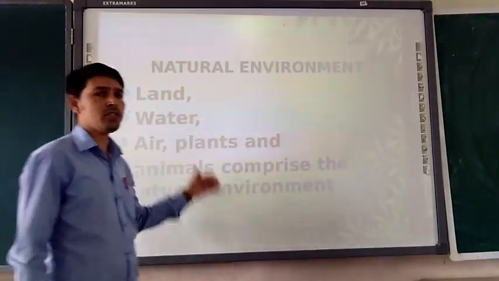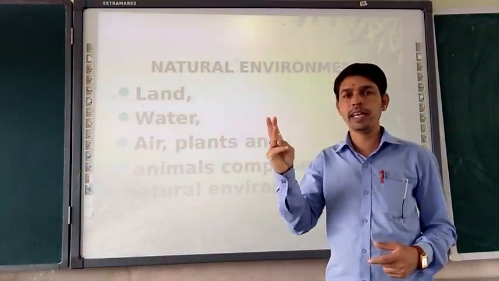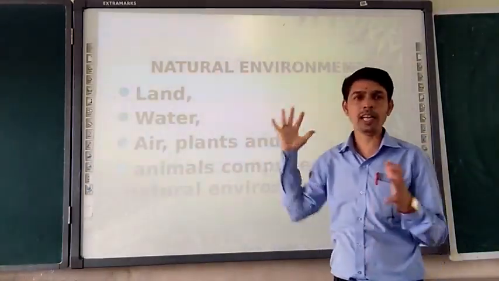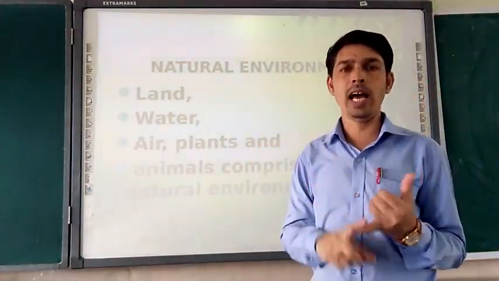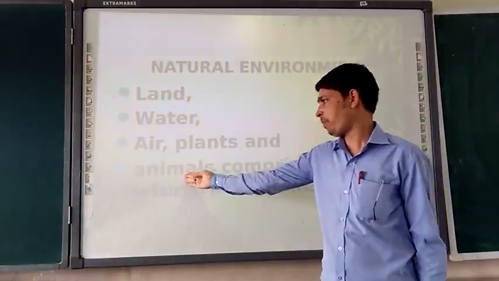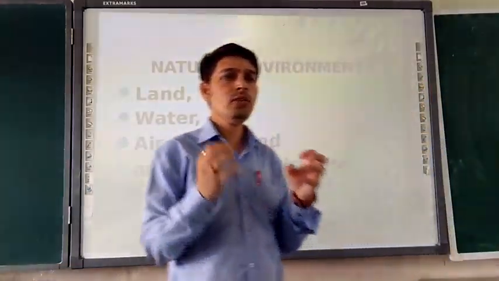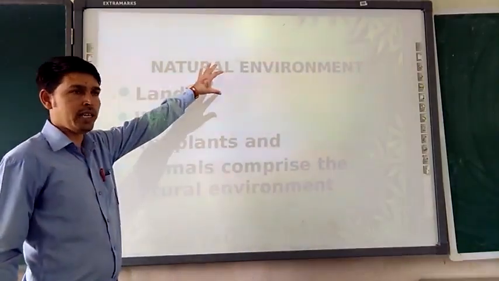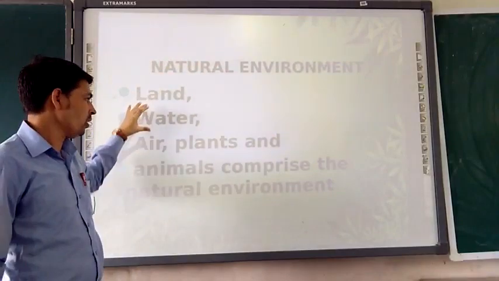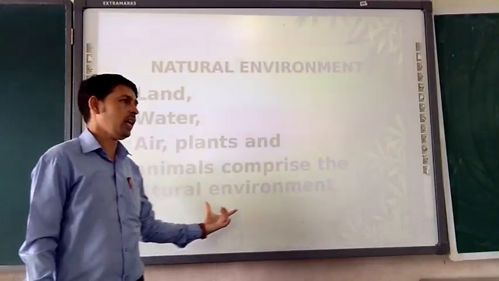As we discussed in slide presentations 1, 2, 3, this is the fourth one. So, what does the natural environment consist of? The natural environment consists of land, water, air, and living organisms, just like plants and animals. This tells you the meaning of the natural environment: land, water, air, plants and animals, all together making the natural environment.